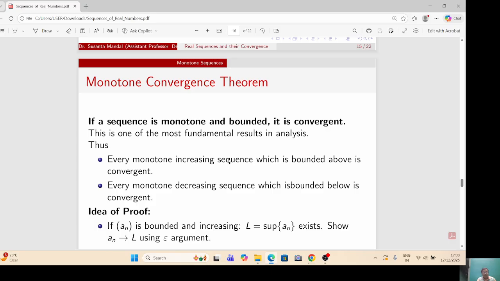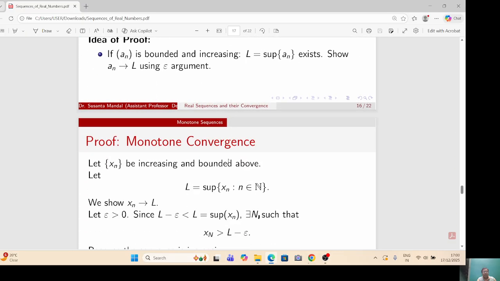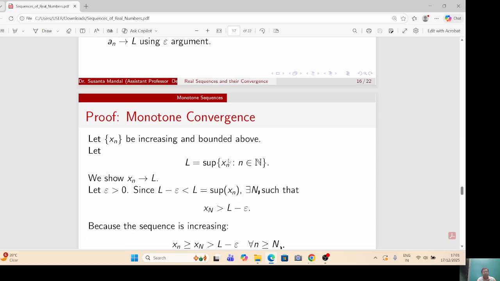We can show that x_n tends to L using the epsilon argument. Proof. Since x_n is increasing and bounded above, the supremum of x_n, n belonging to N, exists, and let L be the supremum. We'll show that x_n tends to L.